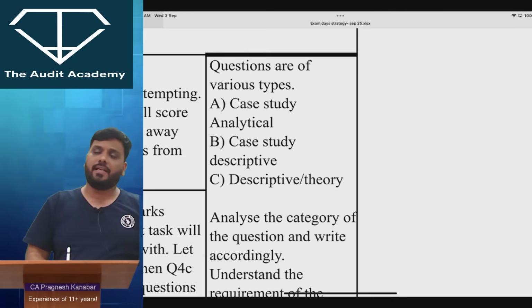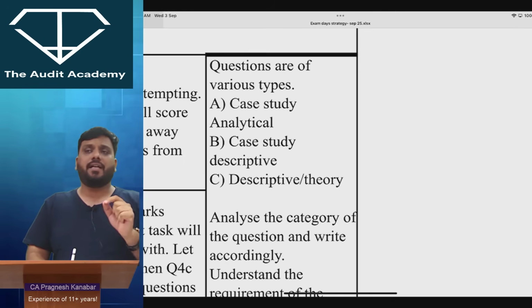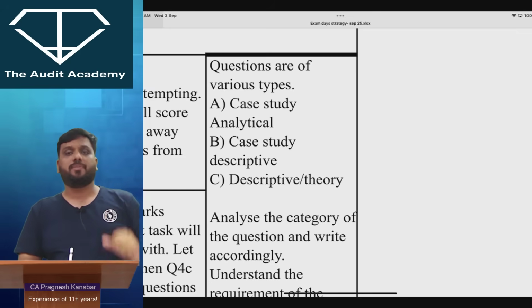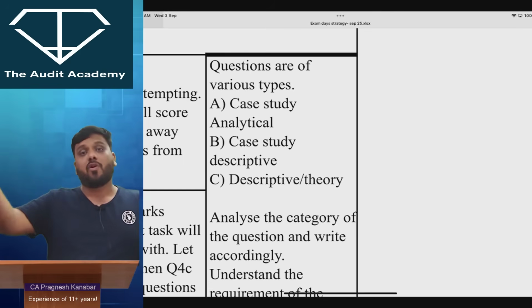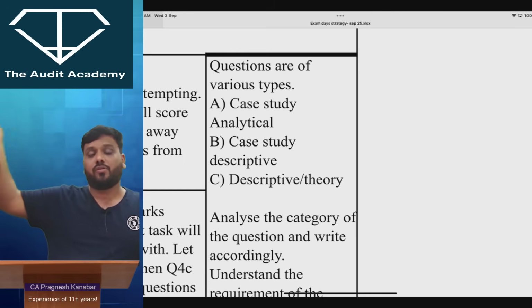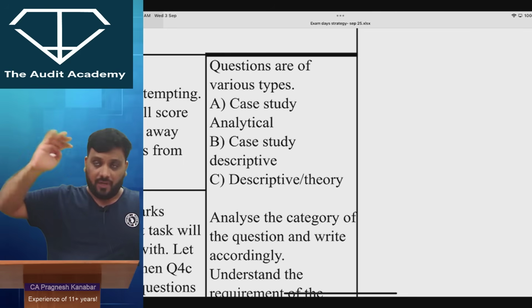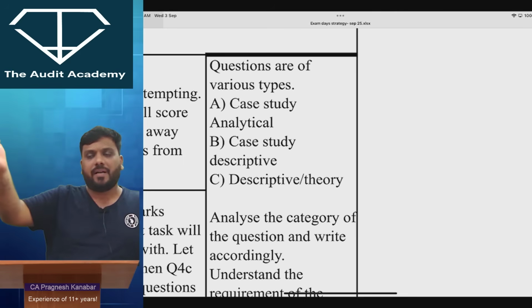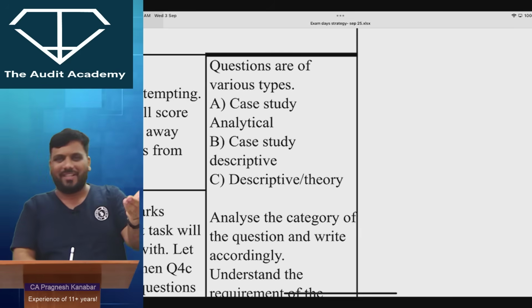Let me tell you very clearly. For example, let us say the requirement part says what will be the impact on the auditor's report or auditor's reporting responsibilities. Then you can't think only about the audit opinion. You have to think about CARO also, the entire audit report. But if the requirement says what will be the impact on the auditor's opinion, then you think only about the opinion part.